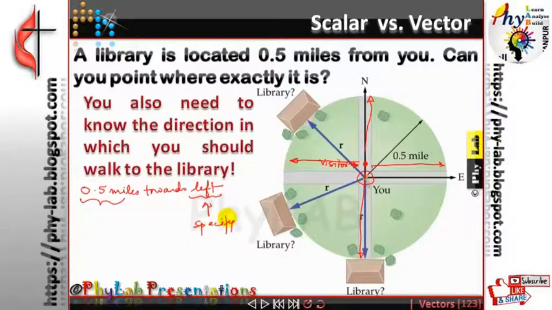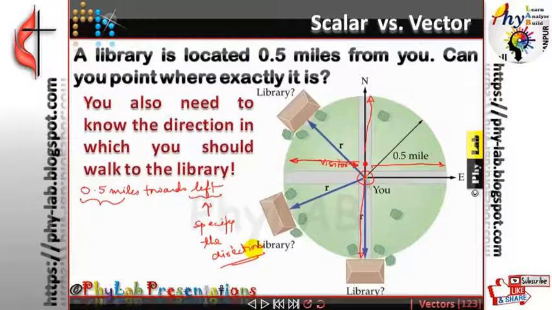So many a time in physics you handle quantities, or physical quantities, which, apart from magnitude and unit, require some sense of direction to be associated with them.